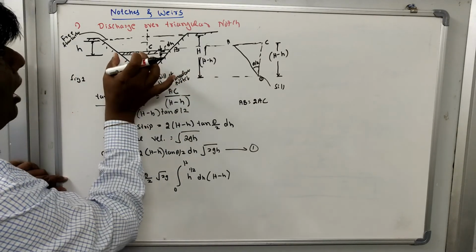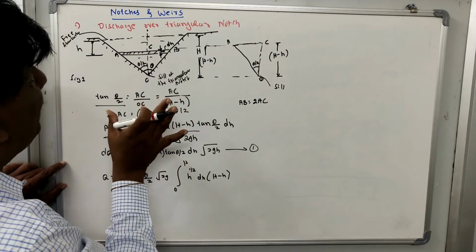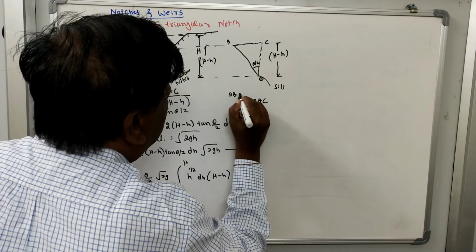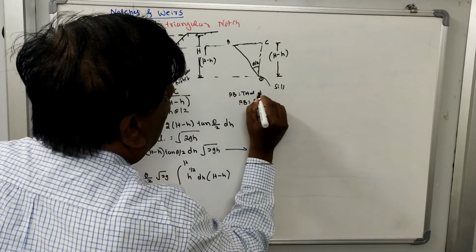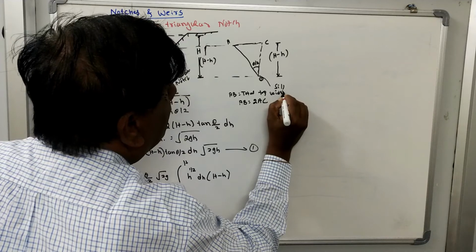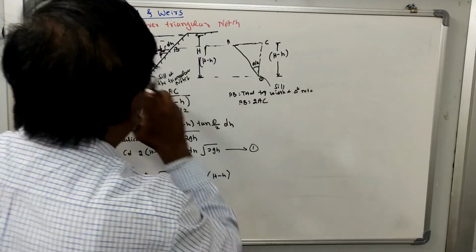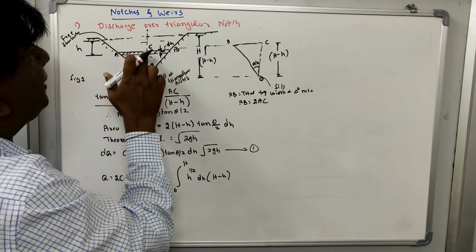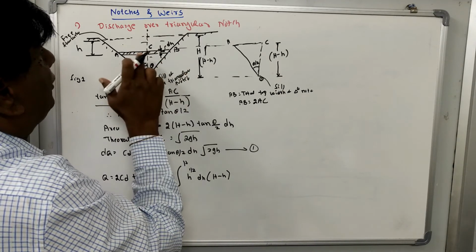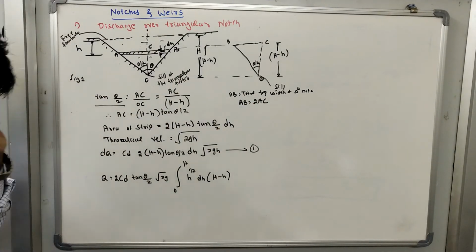AC gives you the half of the top width, and AB is the total top width of the triangular notch. AB is equal to AC plus CB, or 2 times AC, because AC is equal to CB.